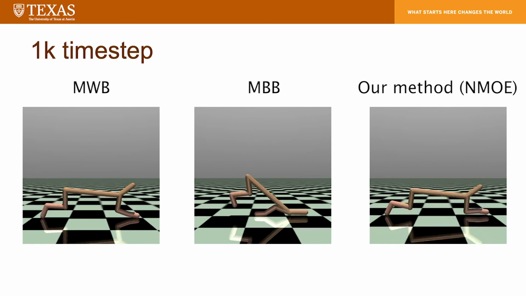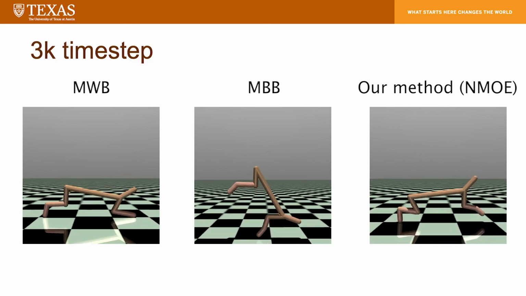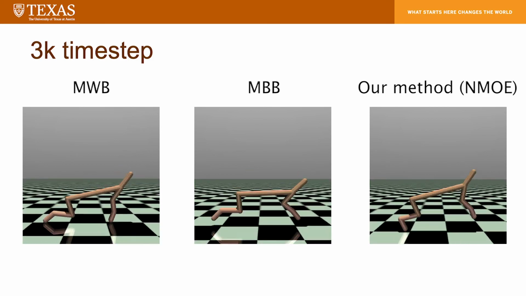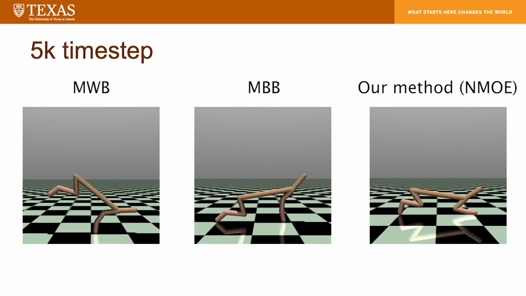Here, we show the HalfCheetah test. After 3K time steps, our NMOE framework is able to learn a model, provide reliable prediction to the controller, and achieve running behavior quickly compared to the baseline method.